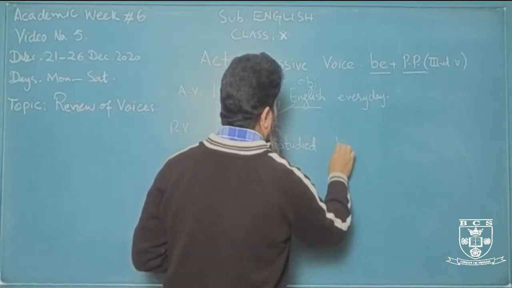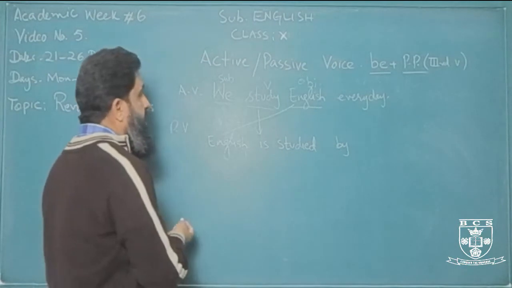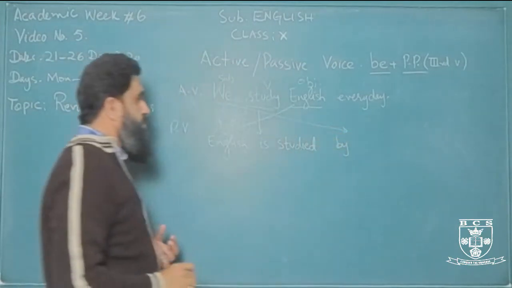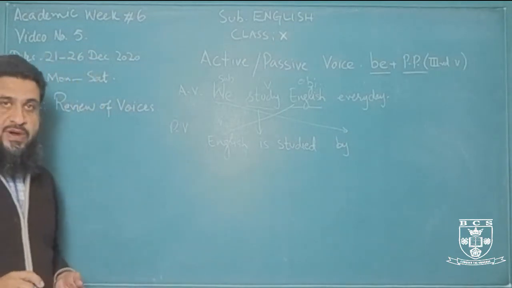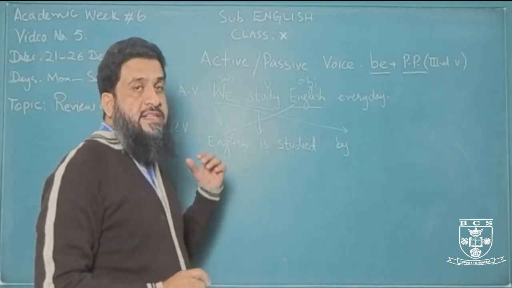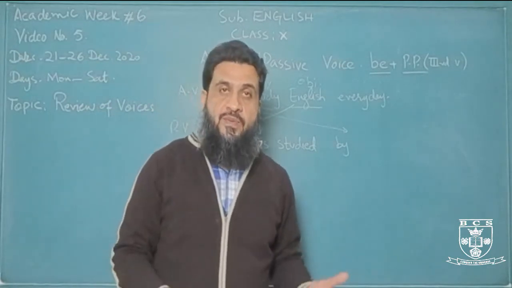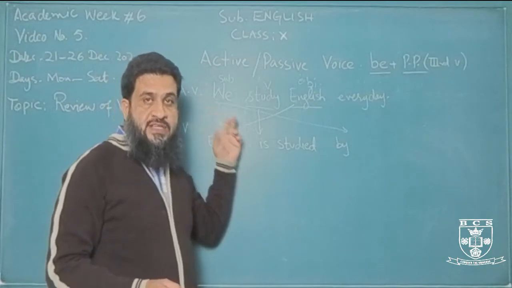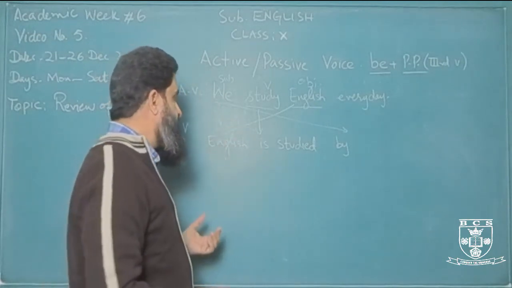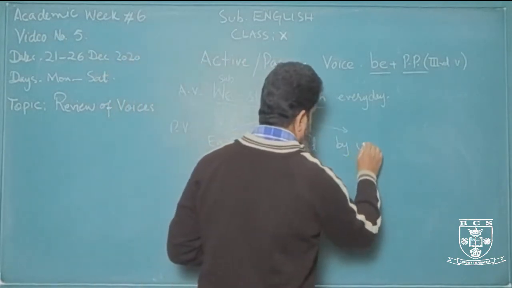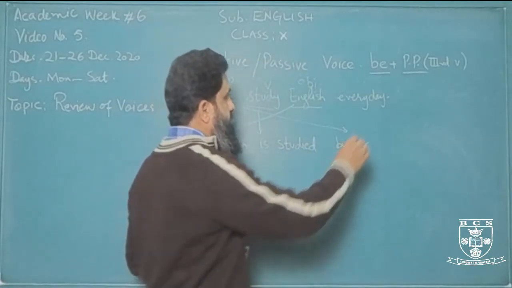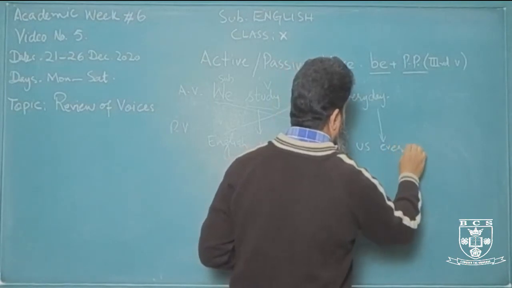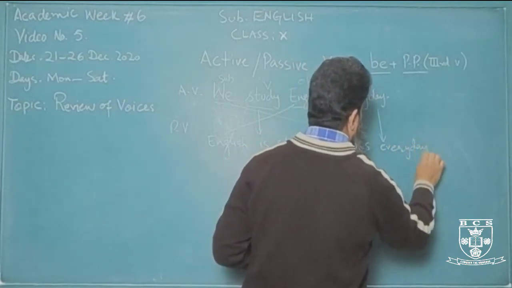So we place by and then we place this we here, but remember when it becomes the object of the preposition by, it changes into objective form. We as a pronoun is the subjective form, so as an objective form it changes into us, and then this will remain the same. It's an adverb, every day.